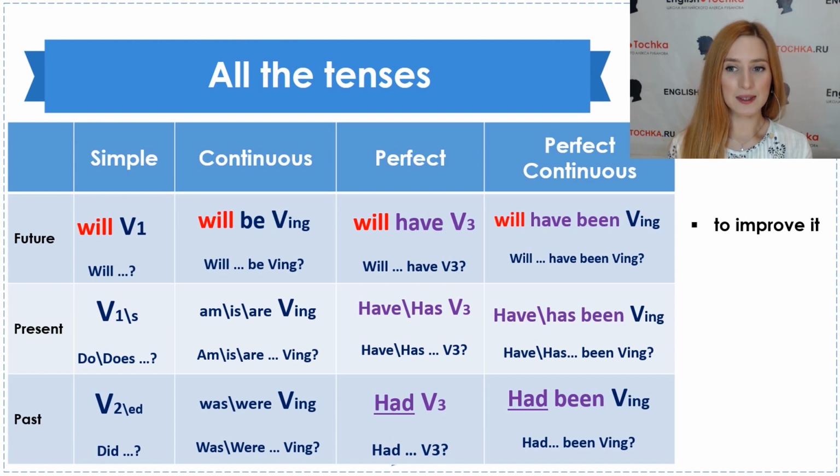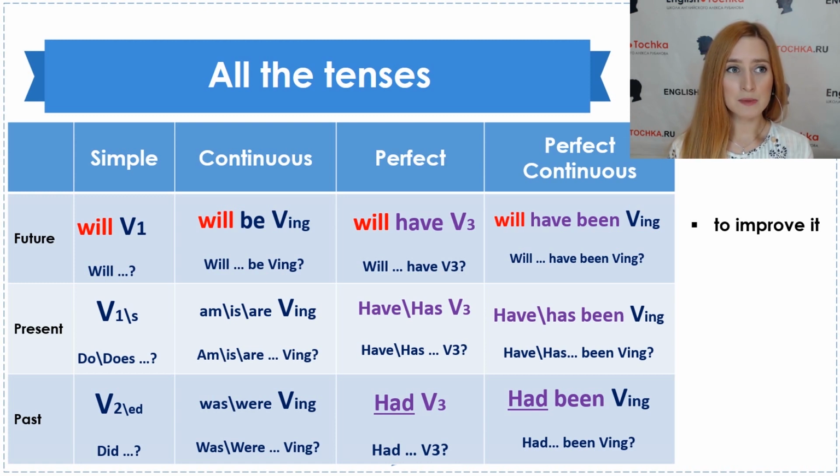Let's practice it a little bit. The first phrase, as you can see, to improve it. Let's use it in every tense. Try to say these sentences aloud. You'll have 12 sentences with these verbs. Try to do that, okay? Are you ready? Have you said these sentences? If yes, then we can check. I will improve it. I improve it every day. I improved it yesterday. Future continuous. I will be improving that at this time tomorrow. I am improving that now.